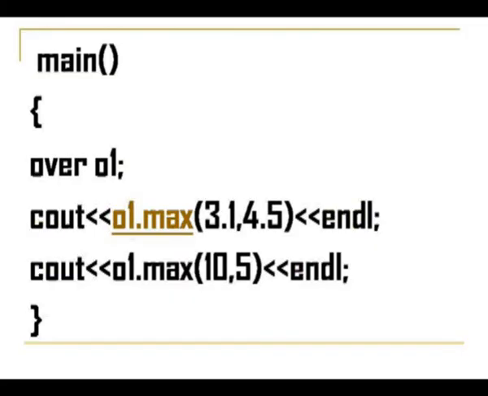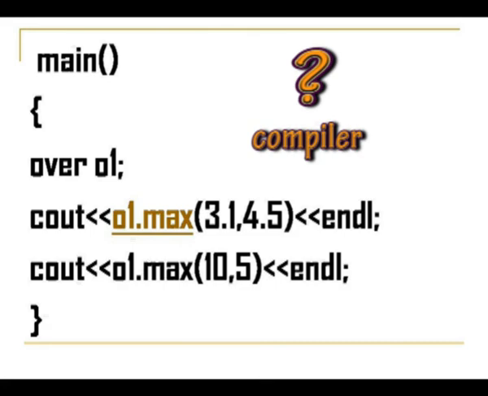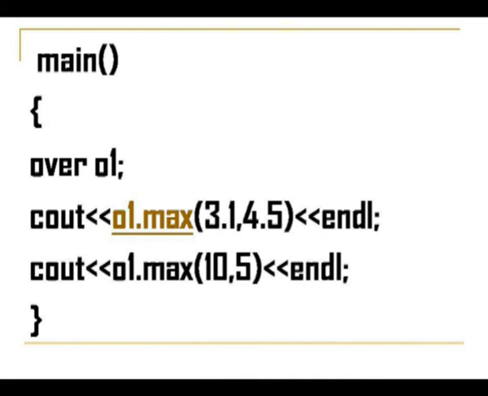Now, we should be very careful when passing the arguments. Suppose instead you had given 10 and 5.5. In that case, the compiler will get confused because there is no such function declaration. Either you have two float values or two integer values. If you pass one integer and one float value, the compiler will not accept it. There will be an error because there is no such function called max.